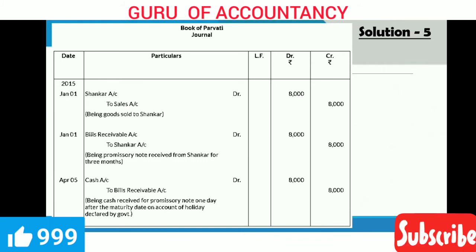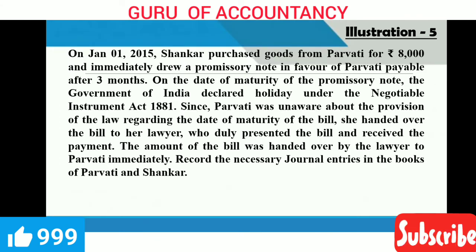The first entry on January 1st: Shankar account debit to sales rupees 8,000. On the same day, bills receivable account debit to Shankar account 8,000. Now, the maturity date is April 5th. How has April 5th come? That is very important. See, January 1st is the date of the bill. To that you add 3 months. So it will come February, March, April, 1st April. If you add 4 days to that, then it will become 4th April.